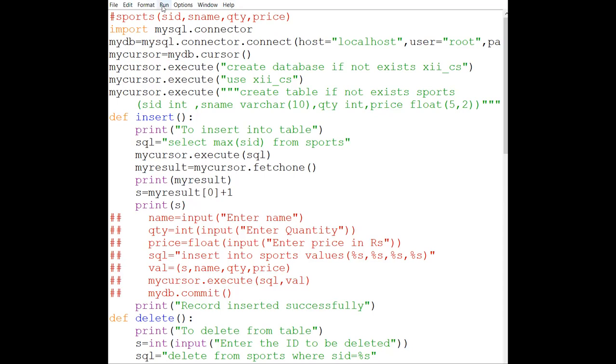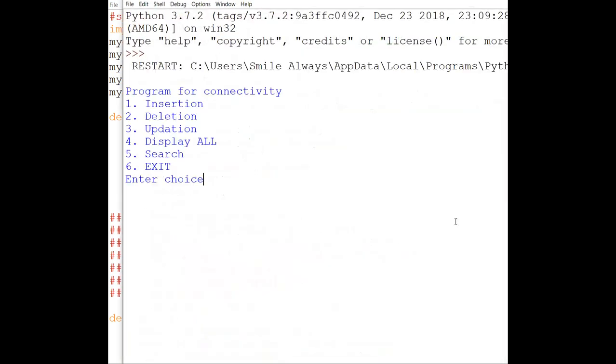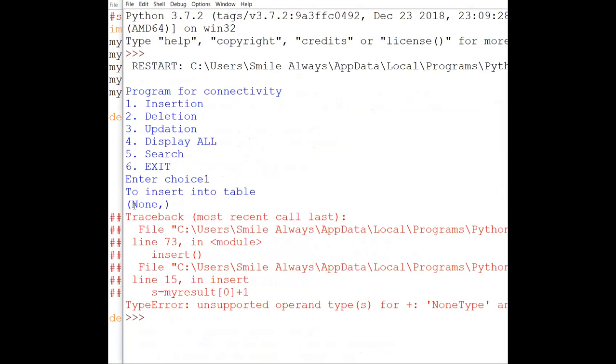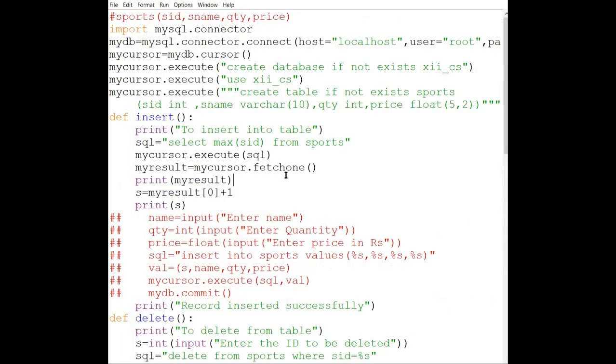Now it is of NoneType. So see, this will always be your first case. If I call my function, you can see it is a null value. So it will always be your first case when you create an empty table. Initially there will be no value, so my result will fetch None in that particular case.